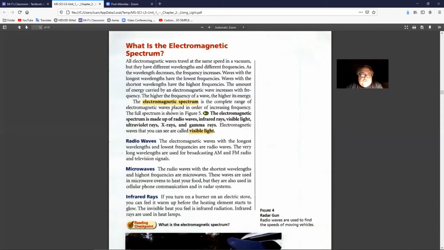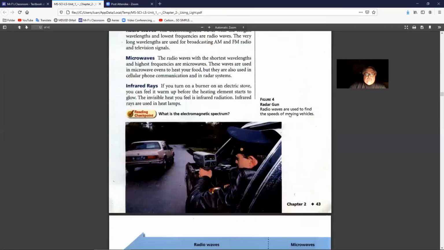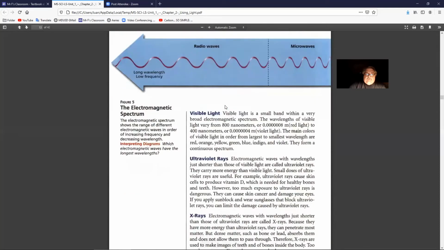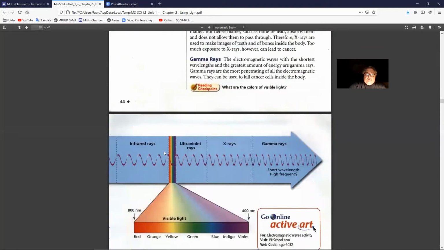The electromagnetic spectrum is a complete range of electromagnetic waves placed in order of increasing frequency. The full spectrum is shown in Figure 5. Microwaves, radio waves, infrared rays, ultraviolet rays, X-rays, gamma rays.